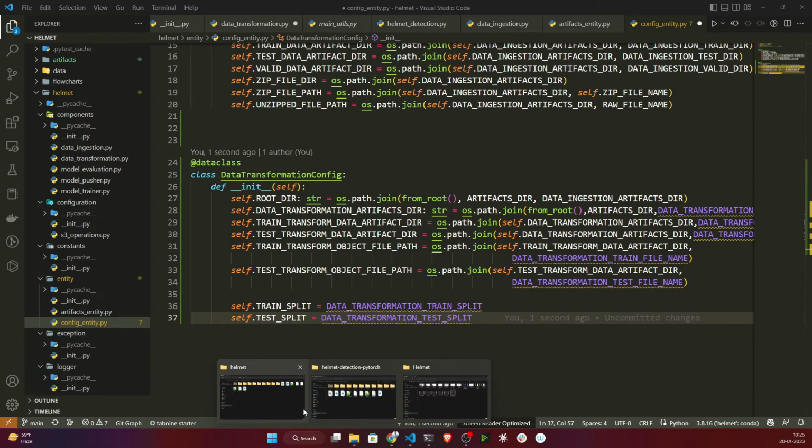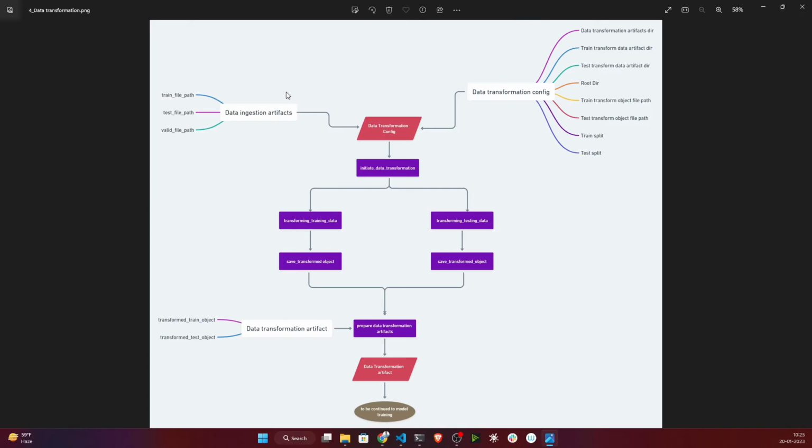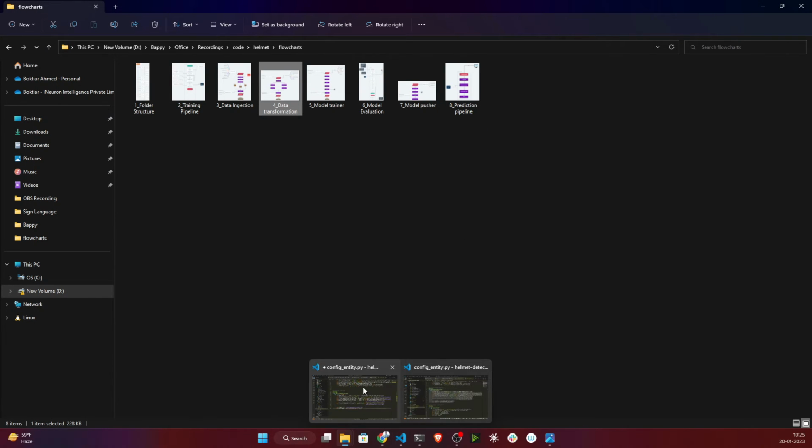If I show you the flowchart again, data transformation will take some configuration. It will also take artifacts from your previous stage, which is data ingestion, because to do the transformation it needs the data path, and it will get that from your data ingestion artifacts. Once that is done, it will apply all the transformation and return your transform train object and transform test object, these two things. Now let's create it.